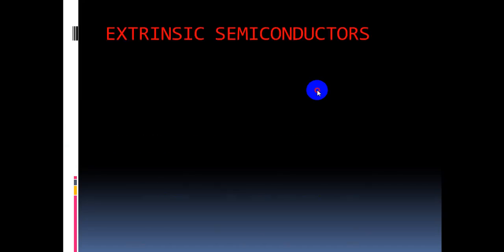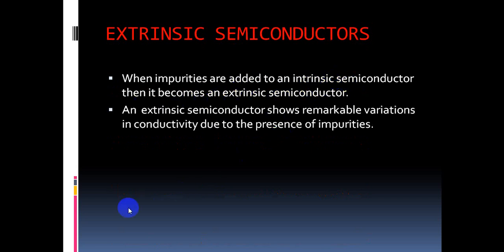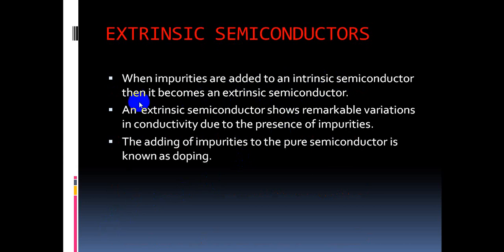Extrinsic semiconductors. When impurities are added to the intrinsic semiconductor, then it becomes an extrinsic semiconductor. An extrinsic semiconductor shows remarkable variations in conductivity due to the presence of impurities. The adding of impurities to the pure semiconductor is called doping.